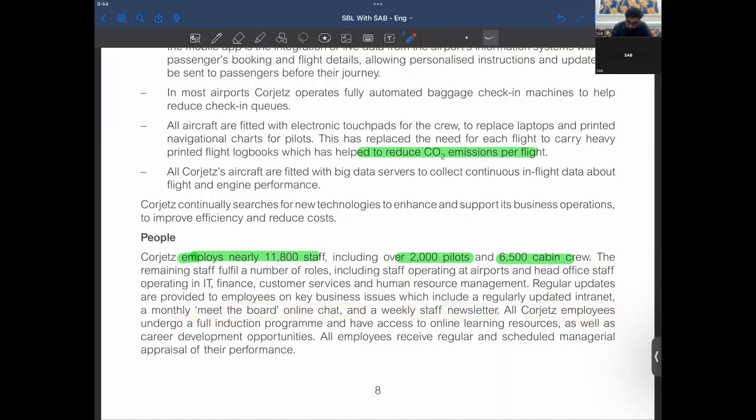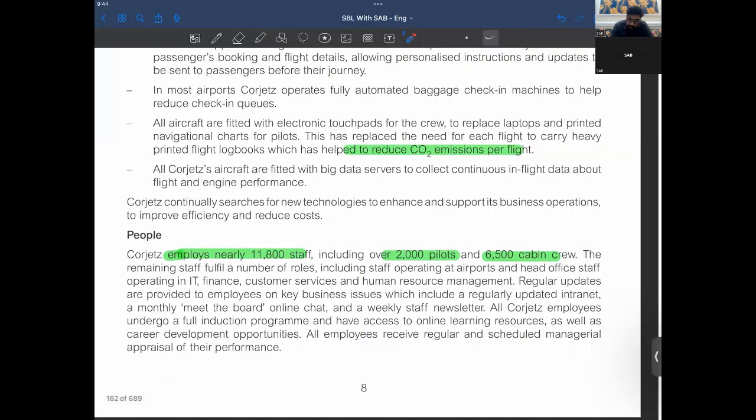All Corjets employees undergo a full induction program and have access to online learning resources as well as career development opportunities. All employees receive regular and scheduled managerial appraisal of performance.